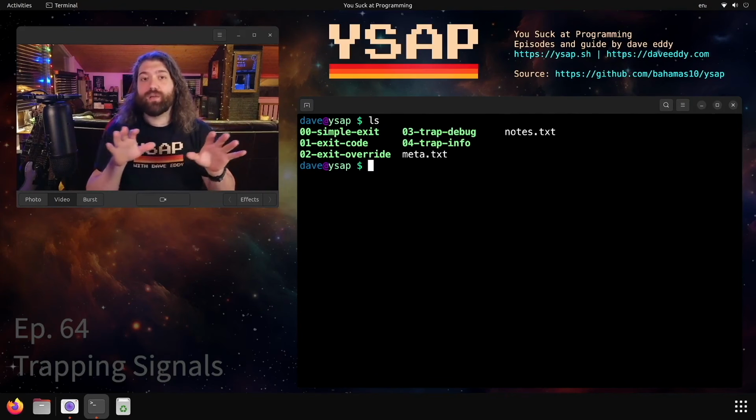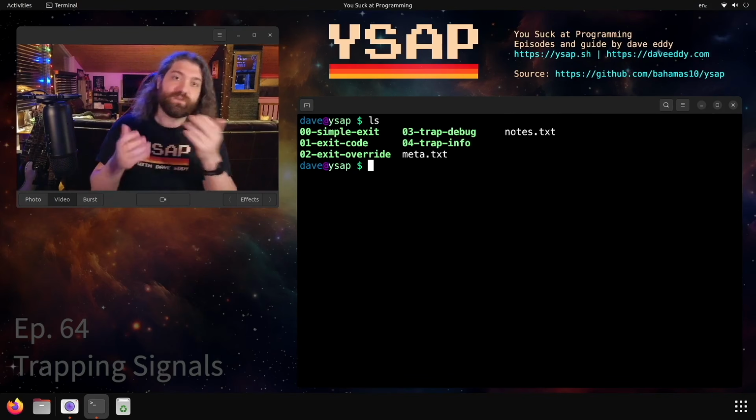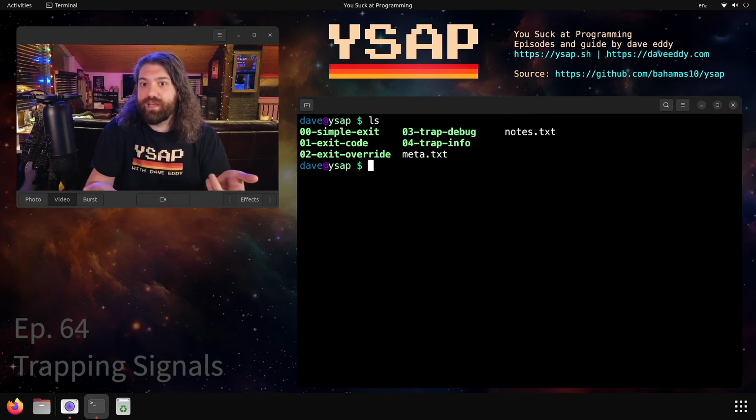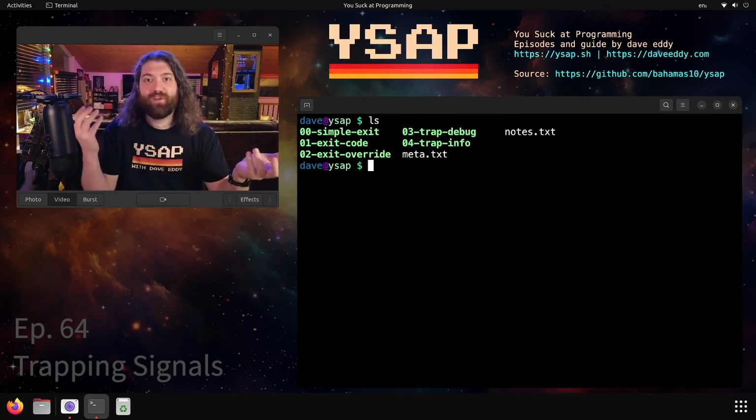And today we're going to talk about signals and trapping signals specifically in bash. So what are signals? They're provided by your operating system. You might be familiar with some of these signals. You probably are, even if you don't know it. Like when you Control-C a program, what happens? Well, there's actually a signal that your operating system sends to the program called SIGINT, the interrupt signal.